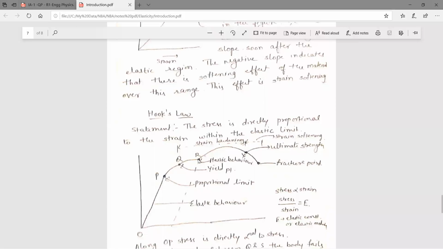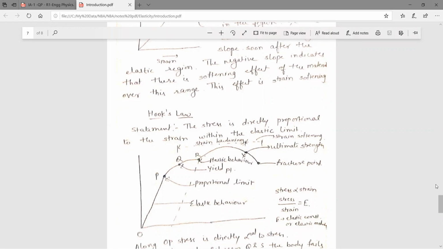is nothing but the plastic behavior. Here it will go into the plastic state. Beyond this, if you apply force, it will not come to its original state. It will remain in the deformed state. That is a plastic state, called plastic behavior. After plastic behavior, if you apply stress, that is strain hardening, and this is strain softening. Ultimate strength: as you keep increasing the stress, there will be the fracture point.